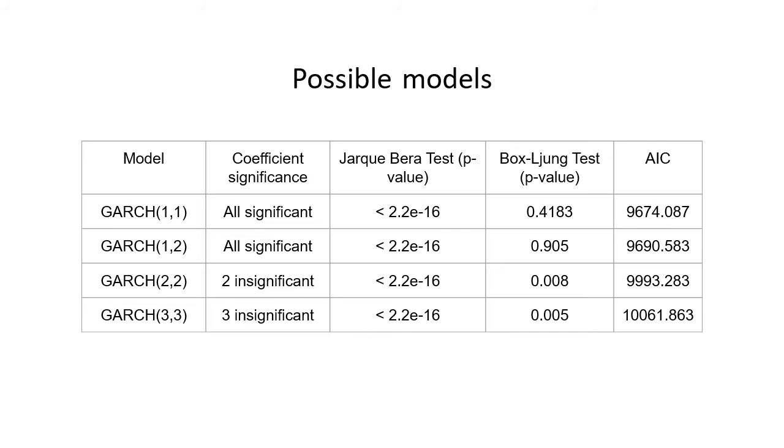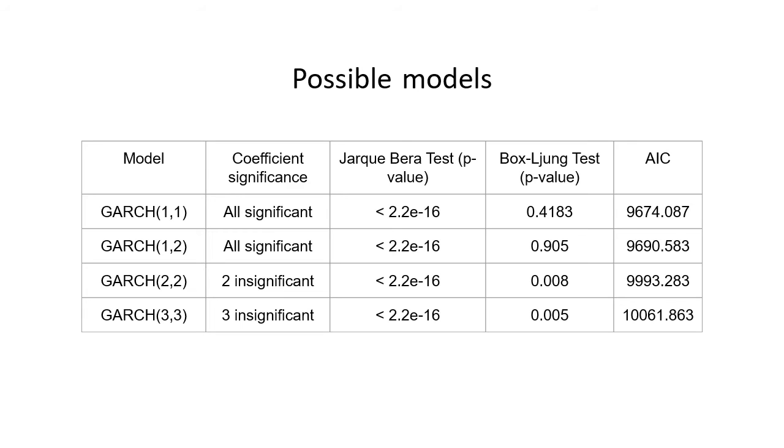So the possible models are: the GARCH(1,1) model, in which all the coefficients are significant. Normality is quite bad and there is no problem with the autocorrelation. The GARCH(1,2) model, in which all the coefficients are significant. Normality is also quite bad and there is also no problem with the autocorrelation. The GARCH(2,2) model, in which two coefficients are insignificant.